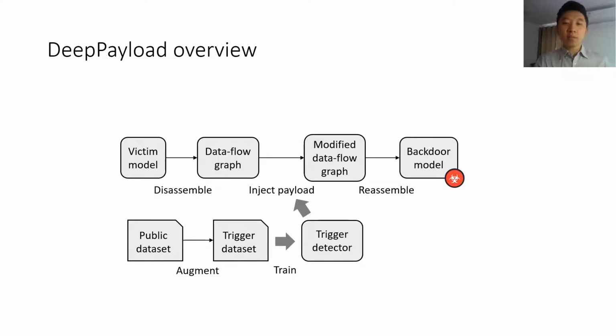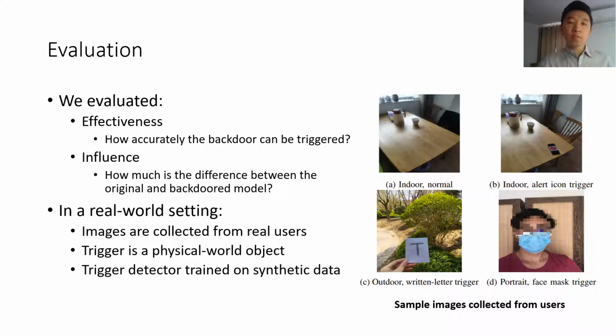This figure summarizes the attack procedure of DeepPayload, which contains a disassembly and reassembly process similar to traditional software reverse engineering. The injected payload is mainly constructed with a conditional module and a trigger detector, which is trained offline using data augmentation. To evaluate DeepPayload, we collected more than 100 images from 30 users.